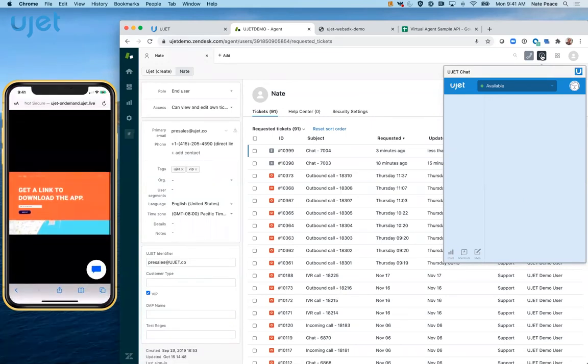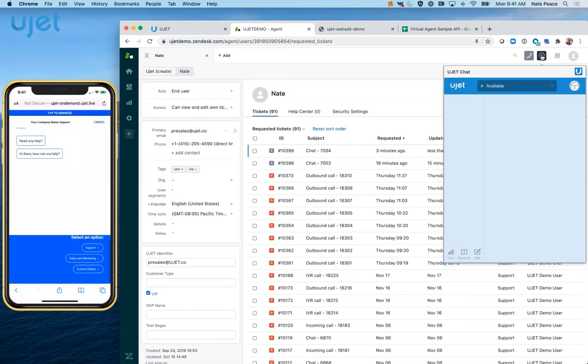For this one, I'm actually going to use a mobile web experience. Again, from a consumer perspective, we're going to notice consistency. I can have that visual menu specific to my persona. But as I go in, instead of choosing FAQs this time, I'm going to look at order status, which provides me a couple of different options: call now, schedule call, email, UJET's dynamic omnichannel routing solution. I'm going to choose to chat now.